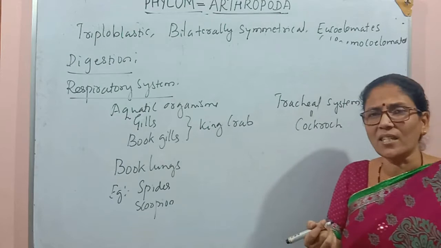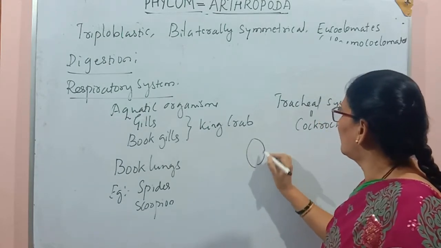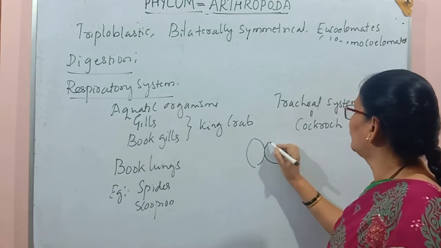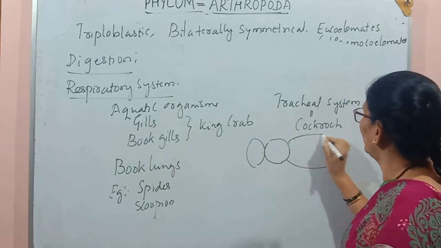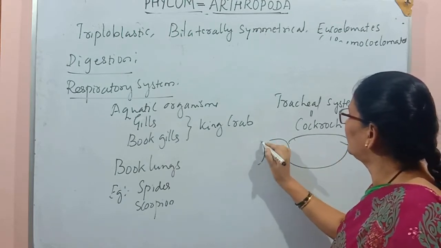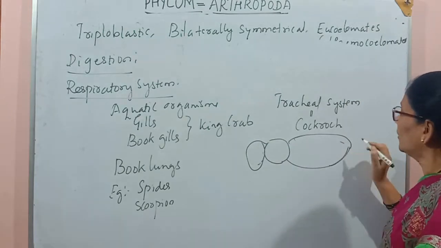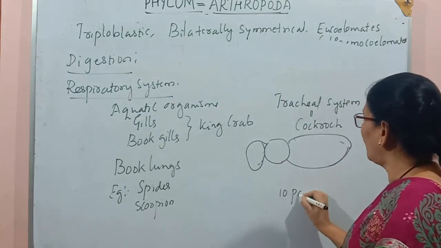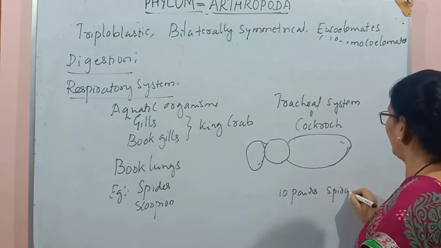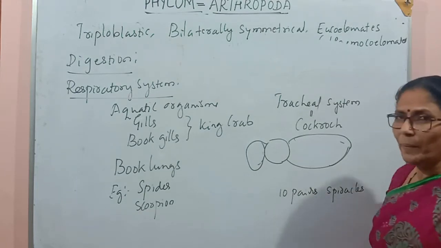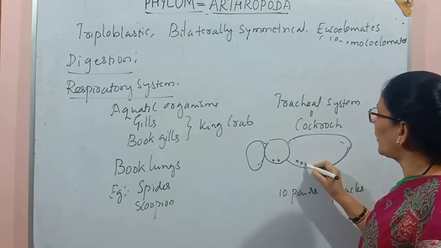So what is the tracheal system? This is the cockroach body which has 3 parts: head, thorax and abdomen. There are 10 pairs of spiracles, the openings present on the lateral side of the body.